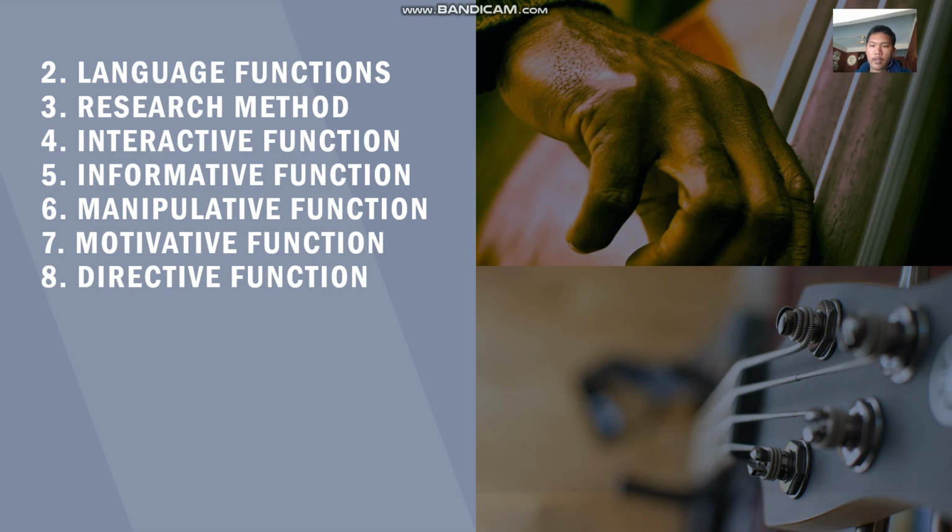The fourth is interactive function. The aim of this function, according to the writer, is to show the interrelation between participants. The data below were taken from the first and second speaking exercises about religion, tolerance, and teenager life.